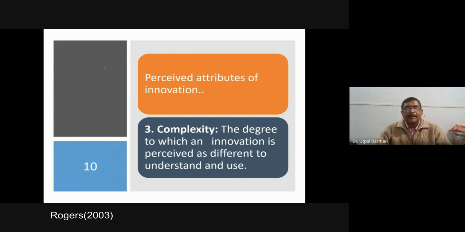But in Punjab and Haryana, line sowing is the common method. Without line sowing, they are not doing anything. For them it is easy, and here it is difficult. So for the same innovation, the degree of complexity may be different from person to person. And when the degree of complexity is low, the chance of adoption will be more.